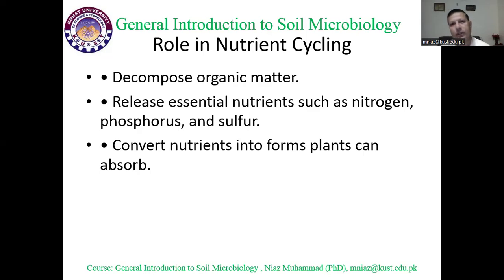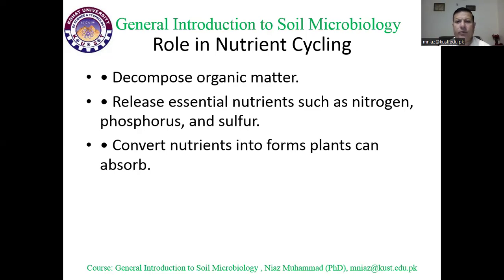The essential elements in organic matter are carbon, nitrogen, oxygen, phosphorus, and sulfur. When these elements are inside living organisms, they are in complex forms. When the organism dies, it goes into the soil, and microorganisms convert this organic matter into its elemental form. Breakdown of organic matter takes place, and the elements separate and go into the soil.